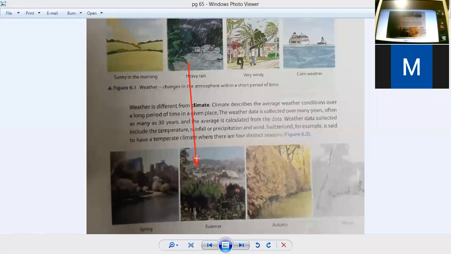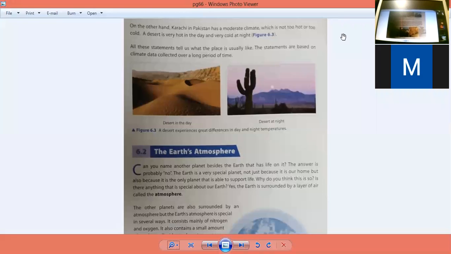So everybody open page number 66. On page 66, they give the example of a Pakistani city that also has a moderate temperature, which is not too hot or too cold. And they say our desert is very hot in the day and very cold at night. So climate differs according to the place. It varies from country to country and from city to city. Some cities have a cold temperature, meaning a cold climate. Some cities have hot weather, meaning a hot climate all the time.